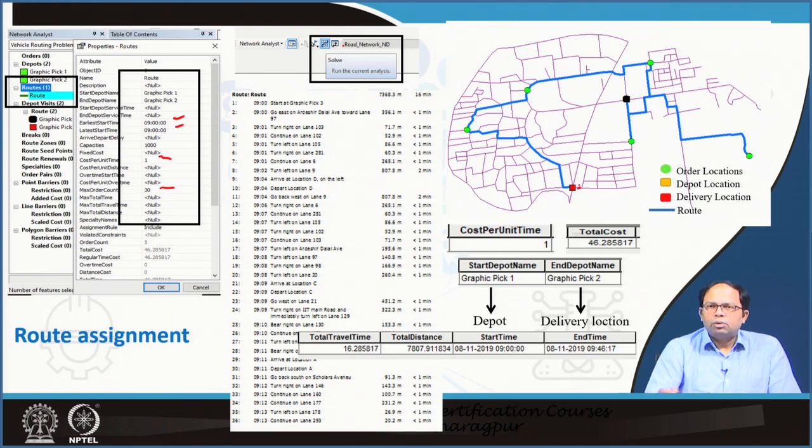Here we have got 2 depots. From here the vehicle will again come back over here, and these are the order points. These are the different order points, and this is the depot location. This is from where the vehicle will start. It is yellow, but this shows as black because it is selected.